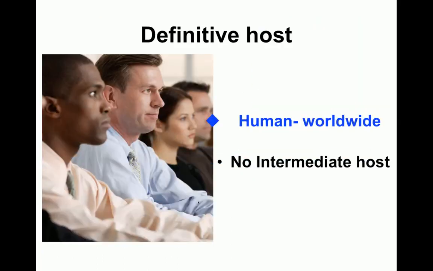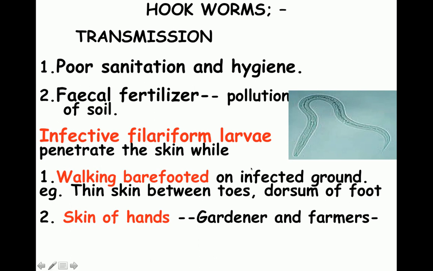There's just one host, man. Man is the definitive host, and there are no intermediate hosts required with this parasite. The mode of transmission is very important, and it is associated basically with poor sanitation and hygiene. In the villages, generally people go out in the fields to defecate, and they pass out the eggs of ankylostoma there in the fields. Similarly, when fecal fertilizers are used and these are contaminated with the eggs of ankylostoma, they are going to contaminate the soil.